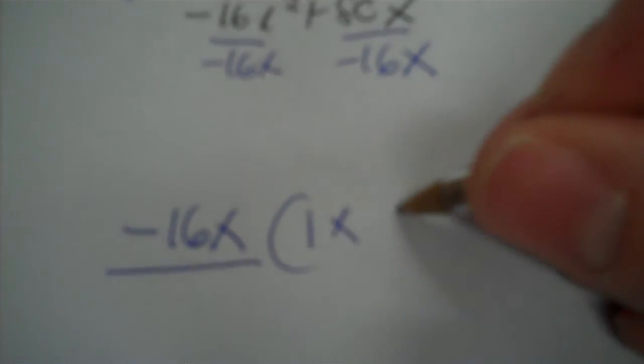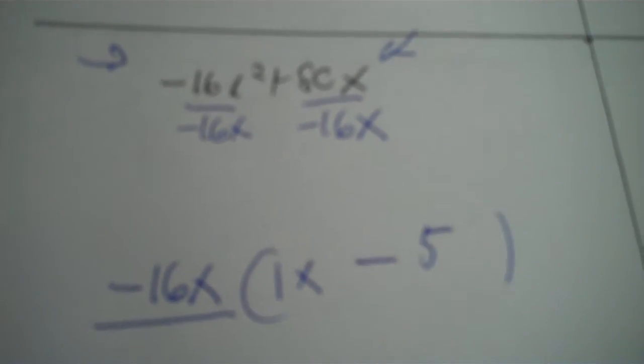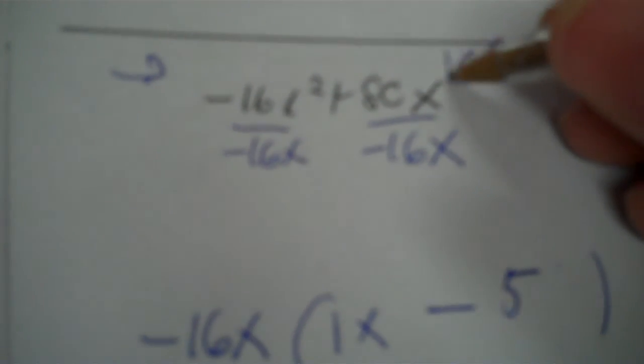Okay, so negative 16x goes here, and then I go up and divide by negative 16x. Okay, so negative 16 divided by negative 16 is 1. Then I divide the x to the second by the x. I end up with an x remaining. Then I take a positive 80 and divide it by negative 16. I got negative 5, so I write negative 5. That means minus 5. And the x's, you have to divide the x to the first by the x to the first, which is easy to do because it just cancels completely. And there you go. Okay.